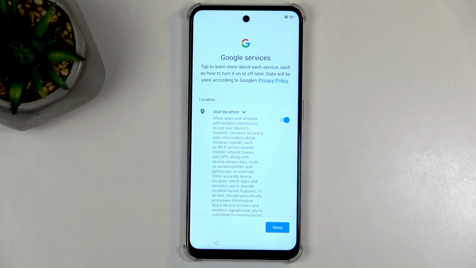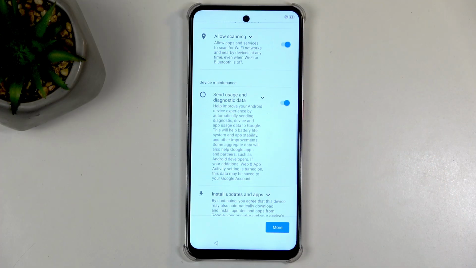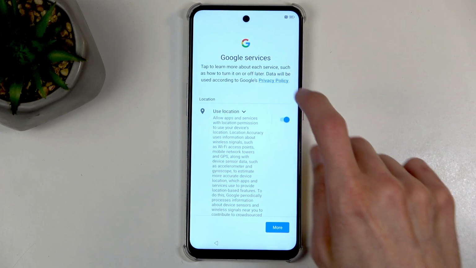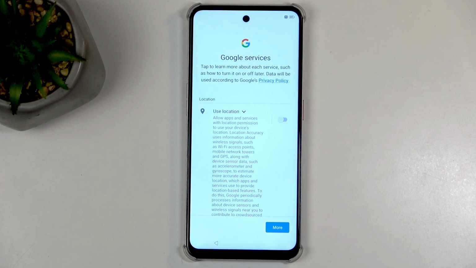Next, we have Google services like location, scanning, and sending user and diagnostic data. Now, these services are from Google, and let's not doubt for 1 second that Google is going to respect these toggles. Like, I can turn off use location, and whoop-de-doo. Legally, I guess they cannot use the location services on my phone, but hey, guess what? They can still know exactly where I am because other people have location services.